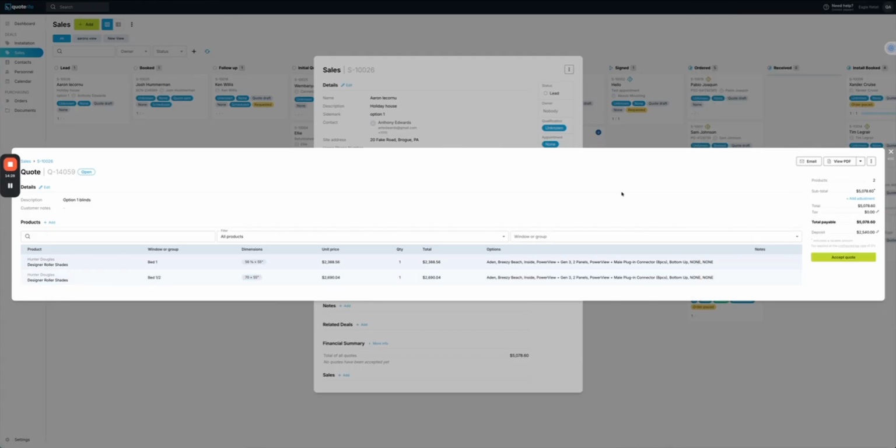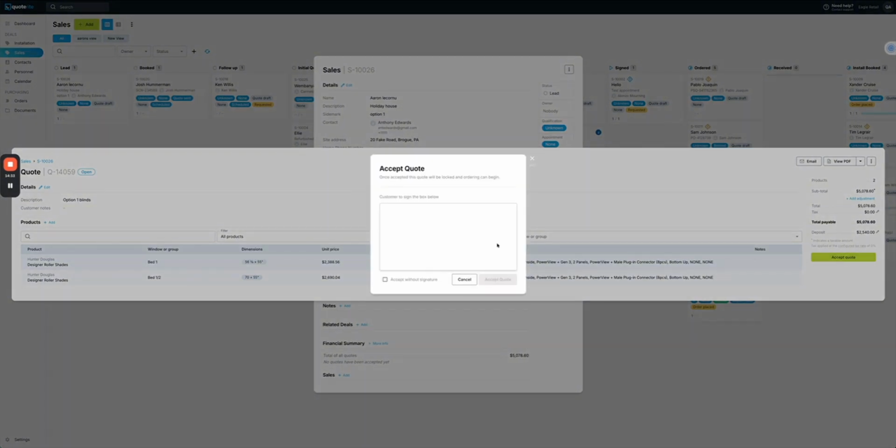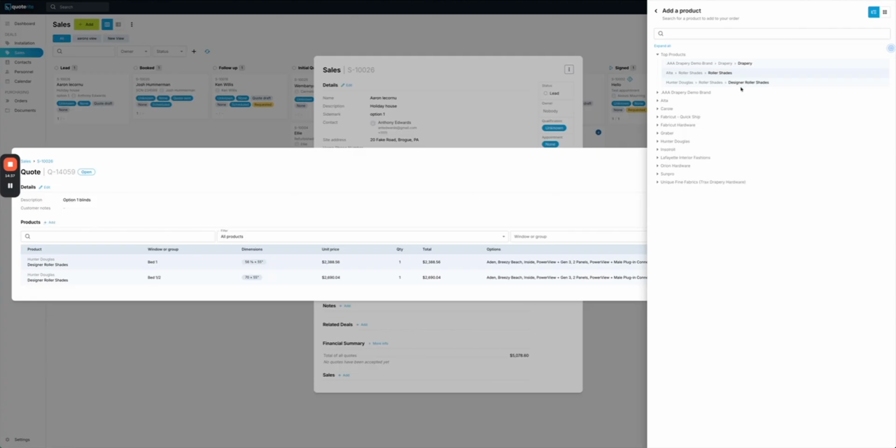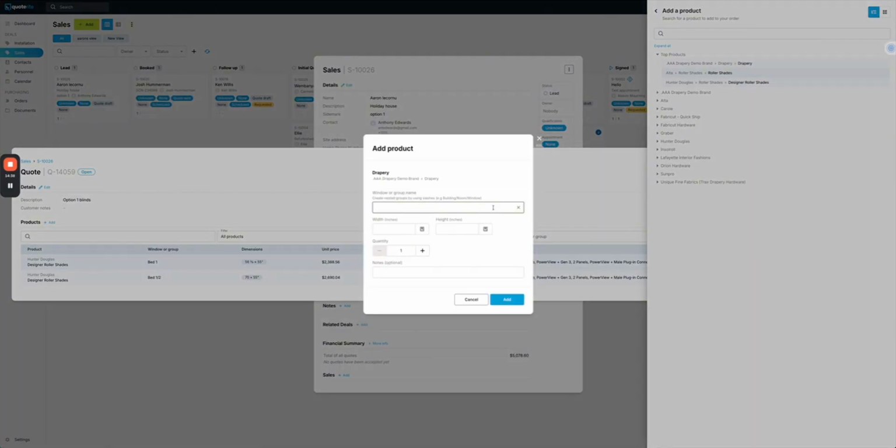We've done our roller shades. Let's also look at drapery. Let's look here. There we go. So let's use a demo drapery brand here, and let's call this living room. Let's say it's 300 wide and 200 high.